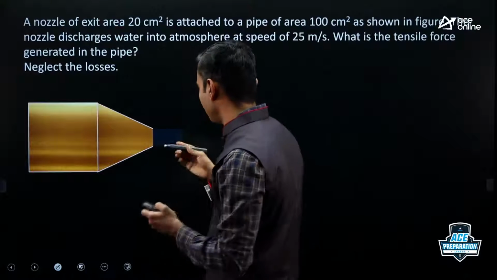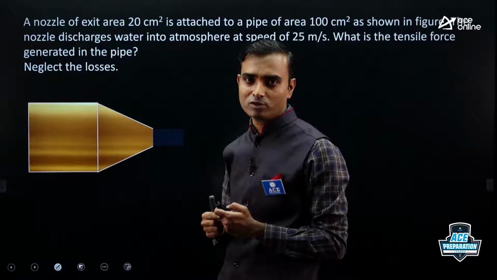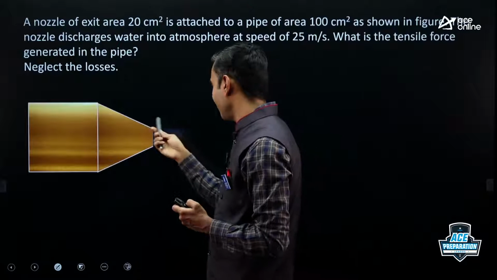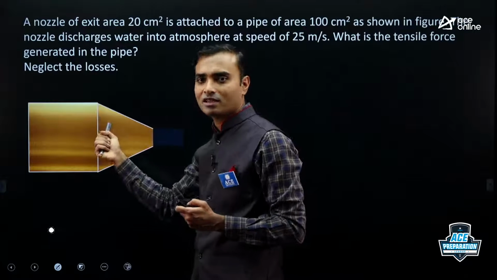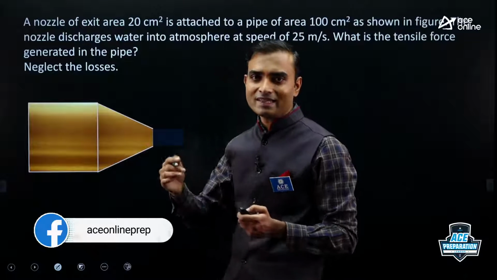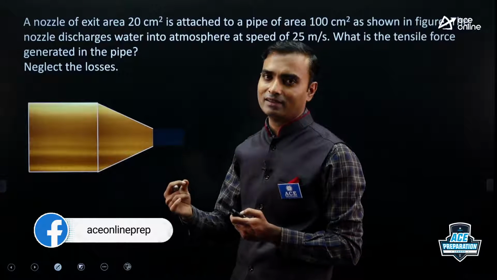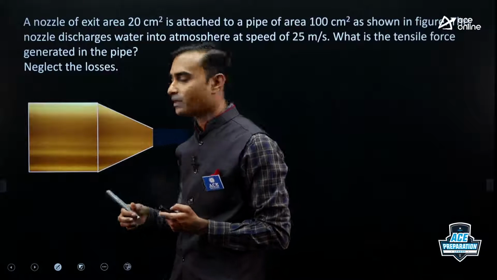Now some students may be thinking that there can't be tensile force here, there should be compressive force, because this nozzle will act like a rocket. So when the jet comes out, it will get some reactive thrust. Because of that, you will get some compressive force here. Now that thinking is not completely correct. It's true that you will get some reactive thrust, but there is another force also.